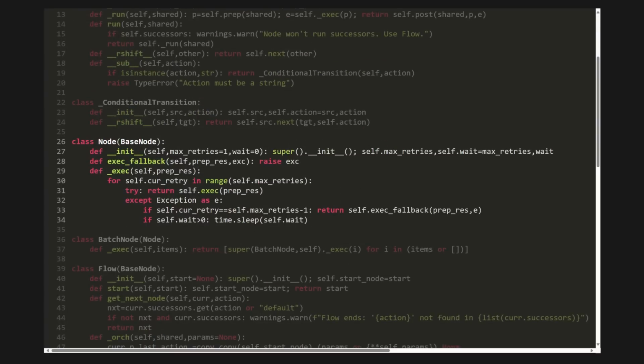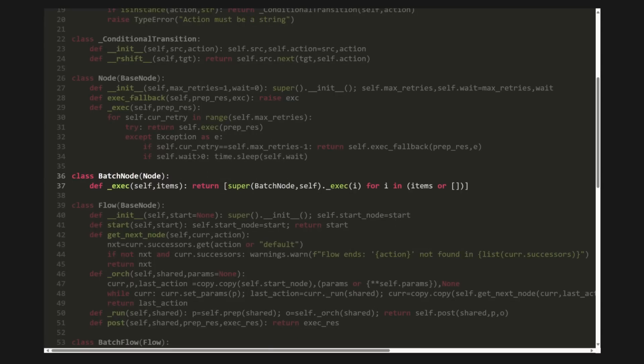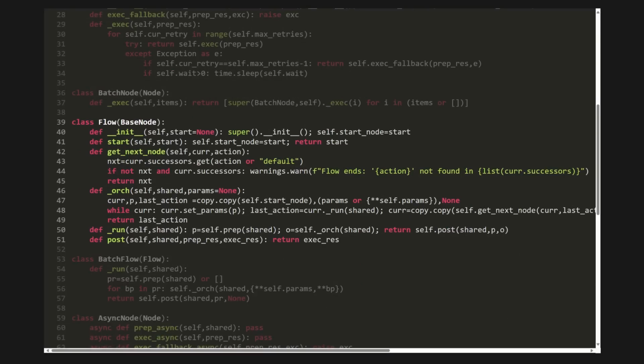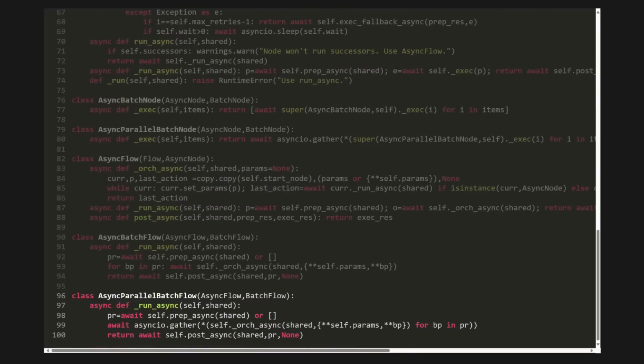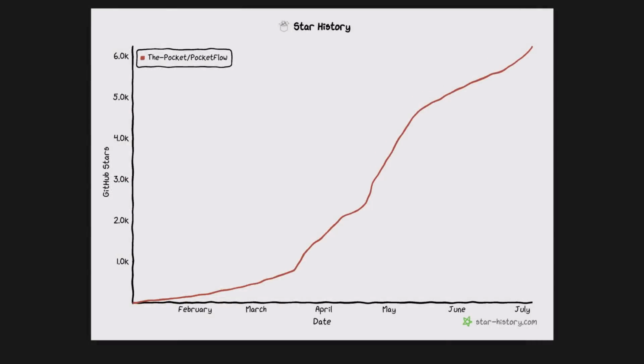You've got the node, the atom of our system, batch processing for when you're dealing with mountains of data, the flow, which is the master recipe, and async parallel execution for when you need ludicrous speed. It's all right there, no smoke and mirrors. And it turns out, thousands of developers are tired of the bloat too, as this chart of its GitHub star history shows. This minimalist approach is a rapidly growing open source movement.